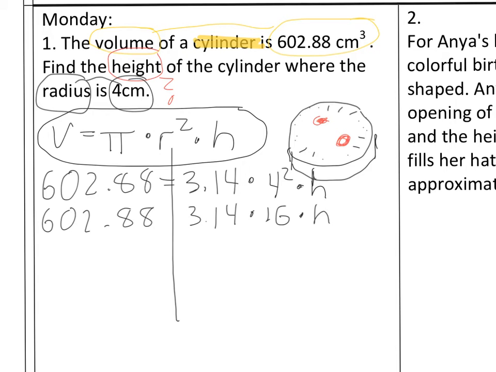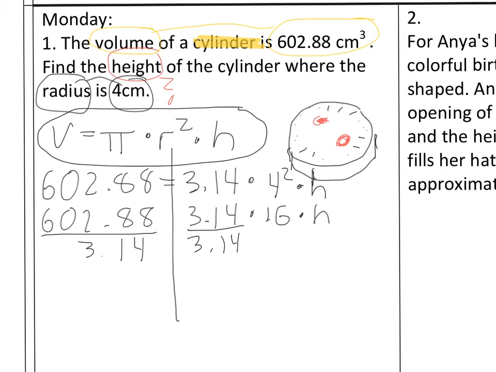Now our next step is to start taking the opposite. Notice these are all multiplications here. So we're going to take the opposite of, let's say, 3.14 first. And the opposite of multiply is, you guessed it, divide. We're going to divide everything out until we get that H by itself. So divide 3.14, and whatever you do to one side, you must do to the other side. So we're going to divide 3.14.